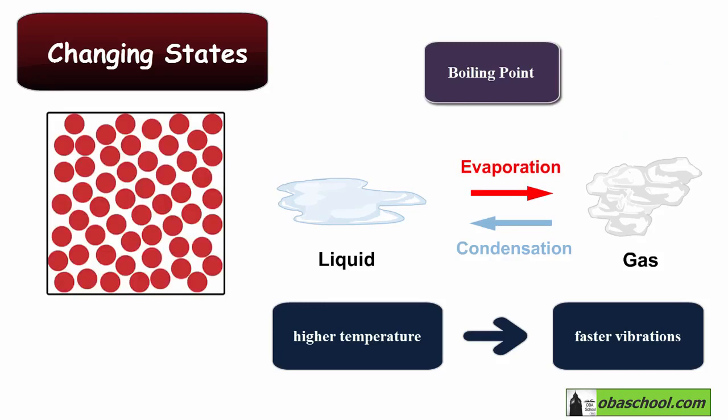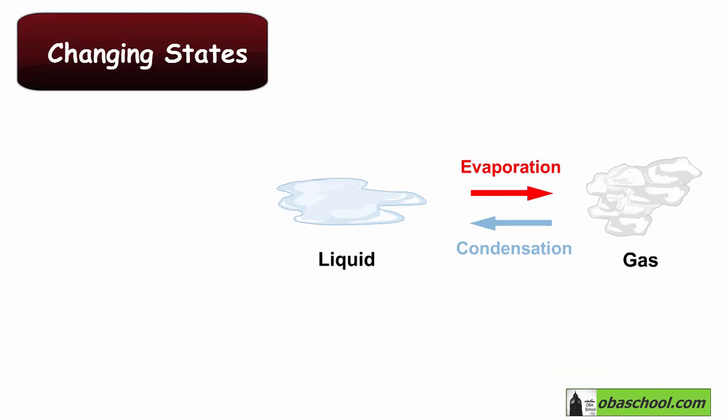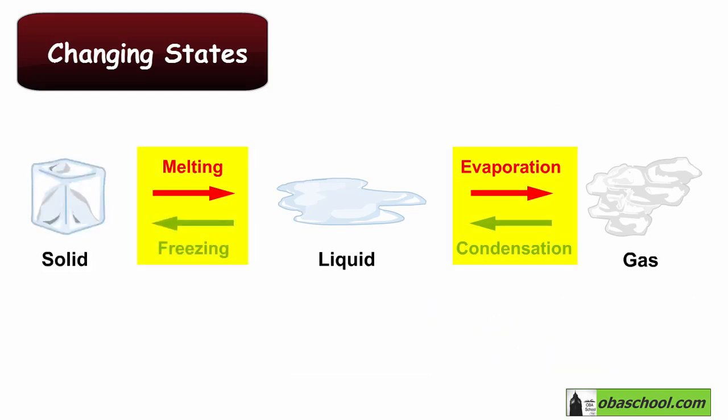So here we have the liquid. Particles are moving. As the temperature increases, the particles will move faster. And as the temperature keeps rising, the particles will have more energy. This energy will allow them to escape from the surface of the liquid. So the liquid will start to boil and the bubbles of gas will rise and escape from within the liquid. This is boiling. And then we will obtain vapor or steam. So every change of state is reversible.